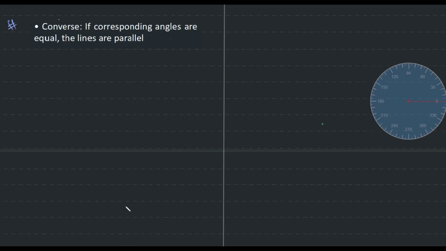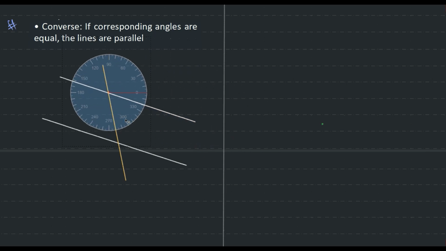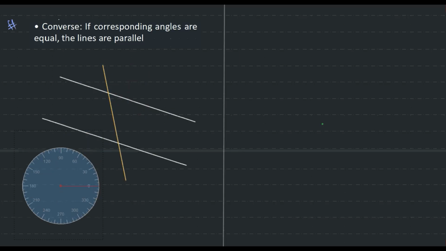Now there is a converse. That is, if we happen to have two lines and there is a transversal line. Okay, this is random for me. And if we happen to get our protractor over here and measure the corresponding angles, in this case I'm not able to exactly measure. I'll take an approximate value, guys. This looks like 90, 100, 110, 120. This looks to be 120.